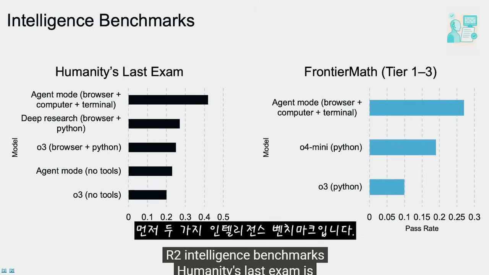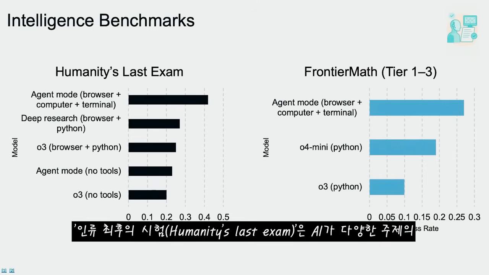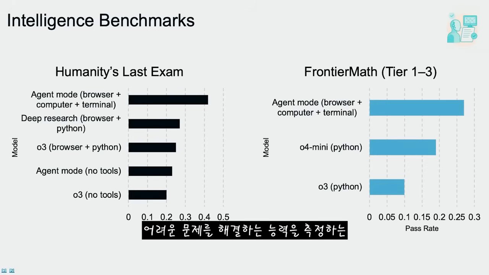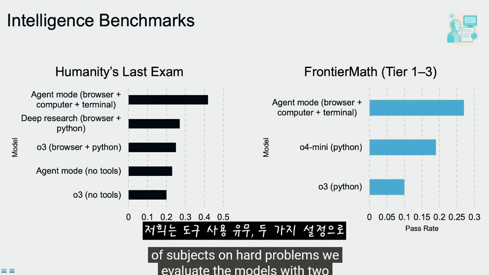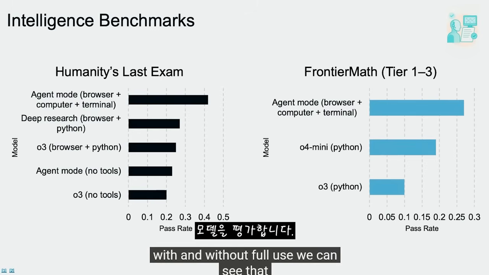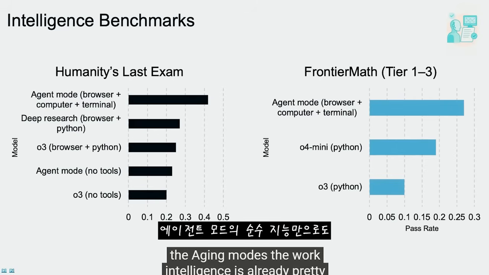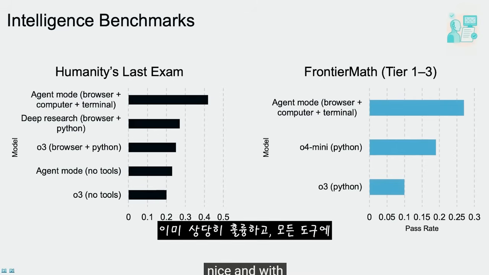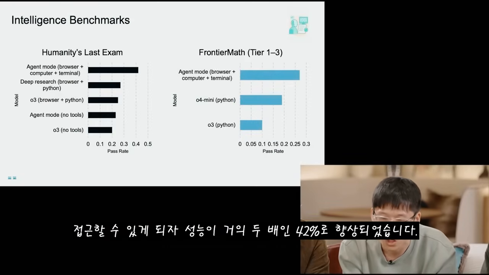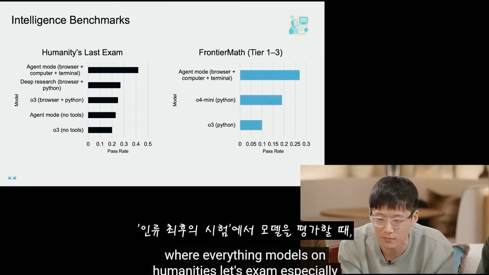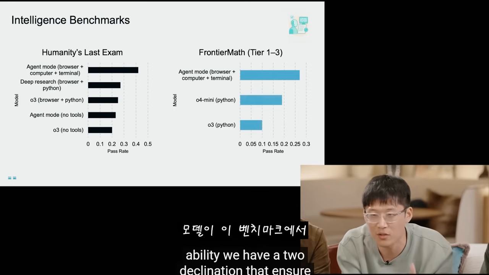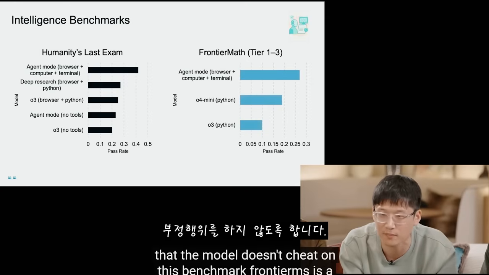First are two intelligence benchmarks. Humanity's Last Exam is a benchmark that measures AI's ability to solve hard problems across a broad range of subjects. We evaluate the models with two settings, with and without tool use. We can see that the agent mode's raw intelligence is already pretty nice, and with access to all tools, it nearly doubles the performance to 42%. When evaluating models on Humanity's Last Exam, especially with browsing ability, we have a two-layer decontamination that ensures the model doesn't cheat on this benchmark.